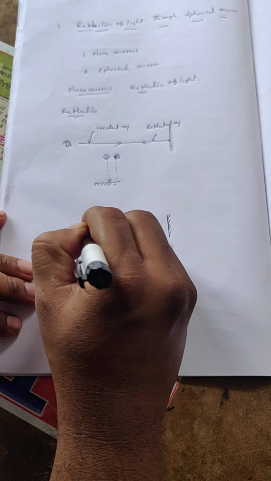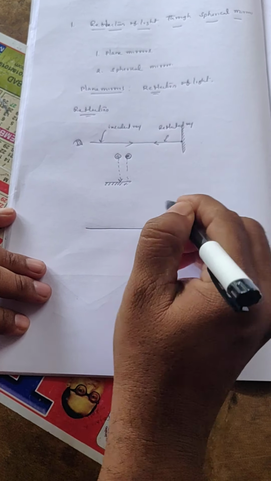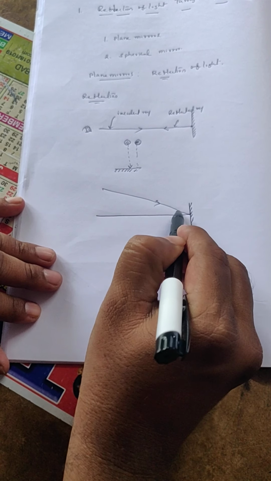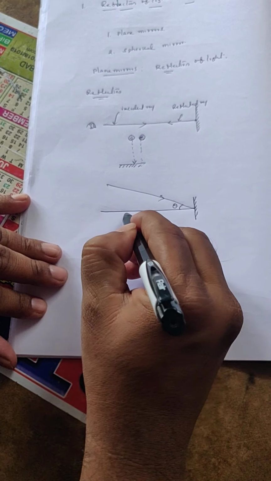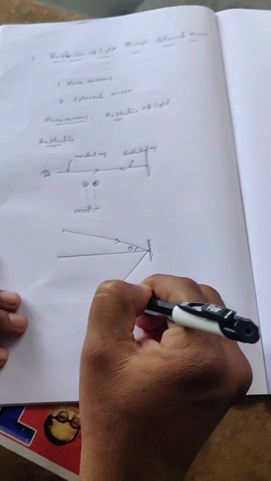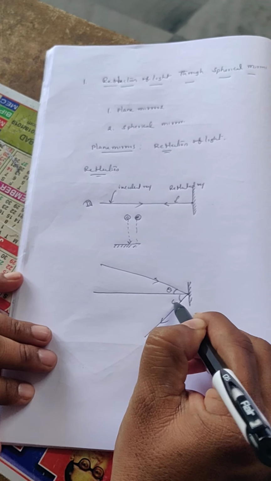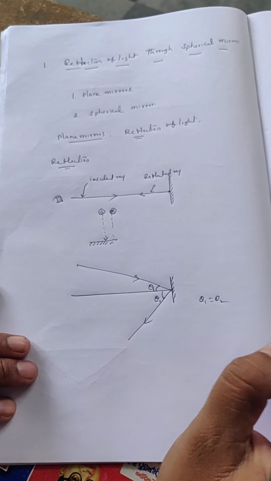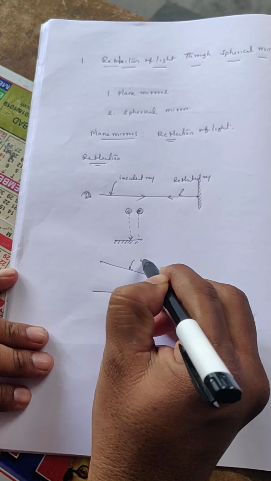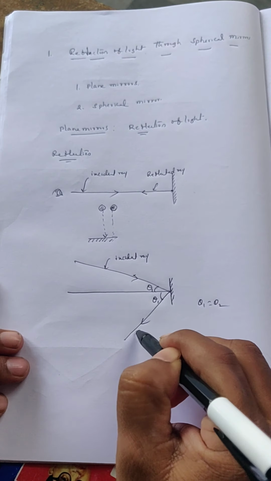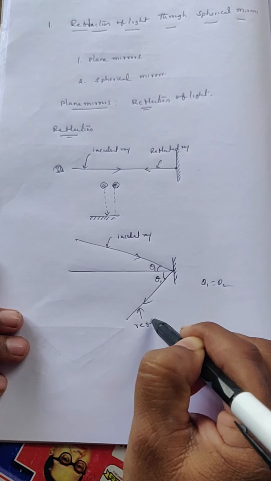So you may have a doubt: if the light ray makes some angle, what happens? This is the surface, and if the light ray falls like this, making an angle of theta with this axis, the light ray reflects onto the other side, making the same angle of theta. If you take theta 1 and theta 2, theta 1 will be equal to theta 2, and this will be called the incident ray, and this will be called the reflected ray.